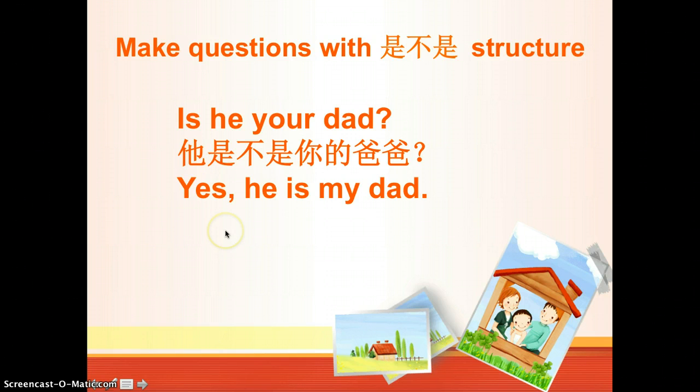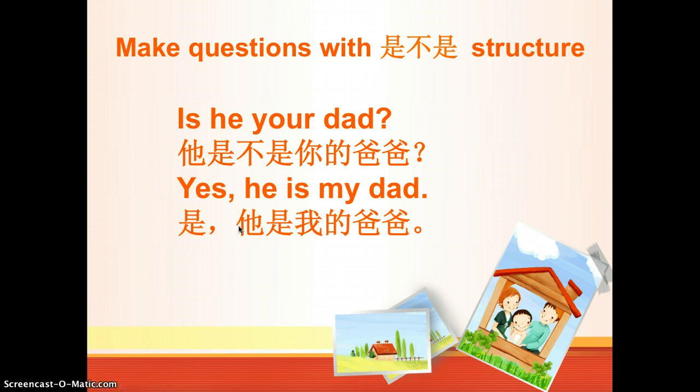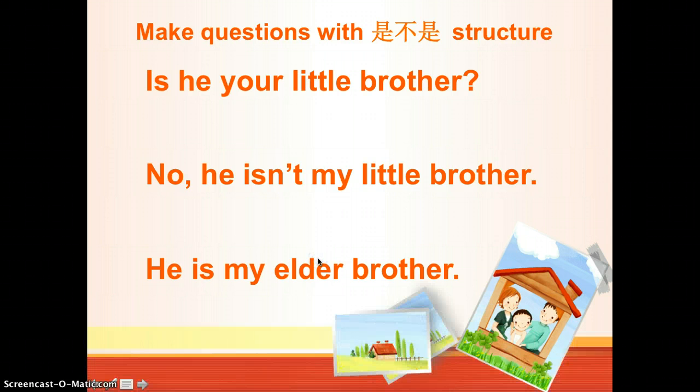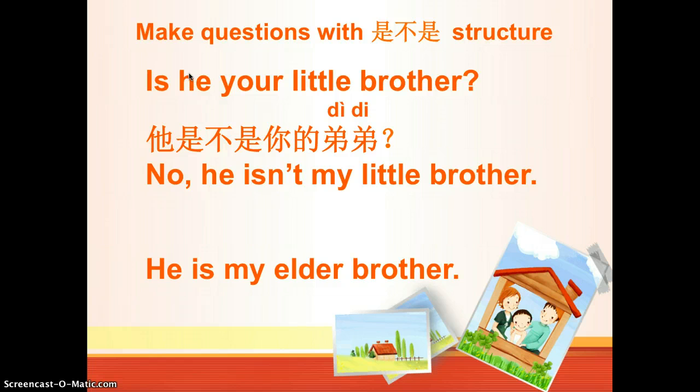Okay, so if the answer is yes, he is my dad, that will be 是, 他是我的爸爸. If think about it, if the answer is not, that would be maybe 不是, right? 他不是我的爸爸. So just want to let you review 是不是 structure again. Okay, now let's do some practice using 是不是. So is he your brother, little brother or not? So it should be 他是不是你的弟弟?